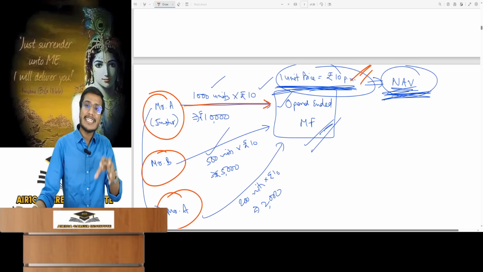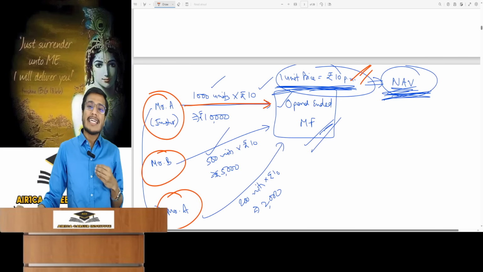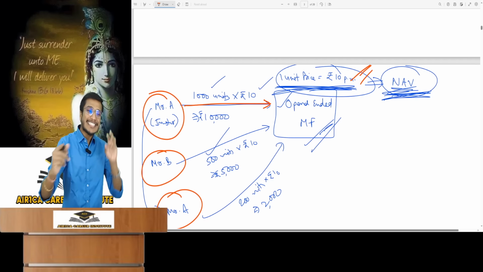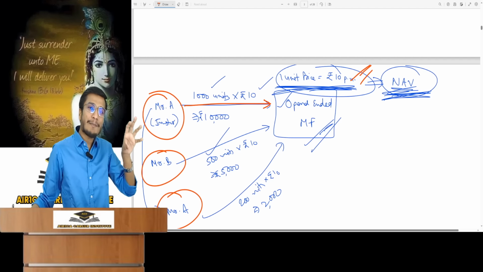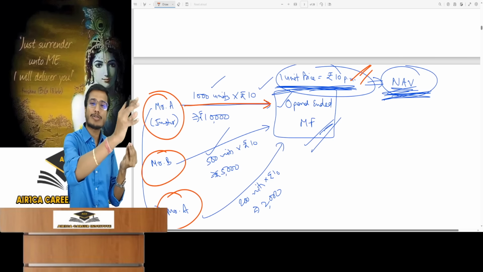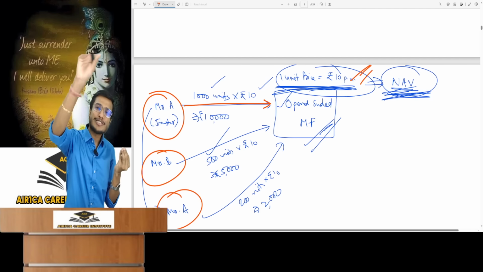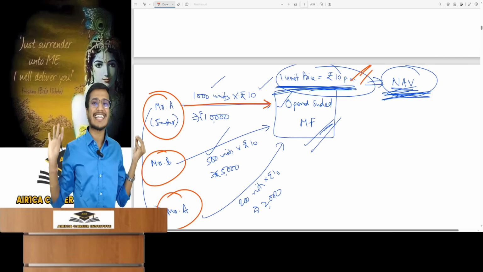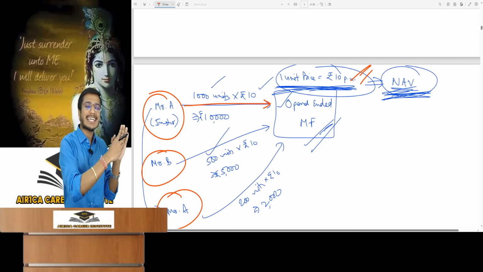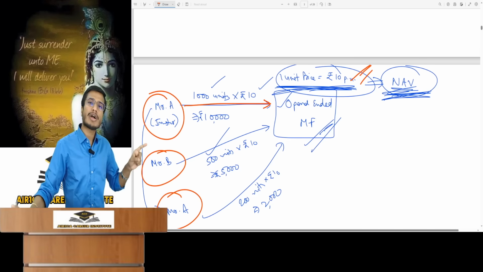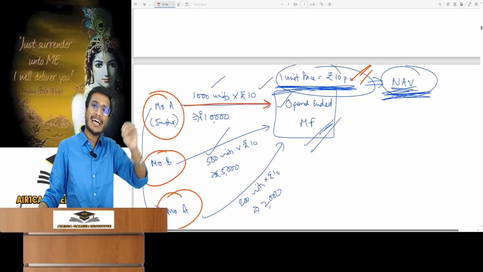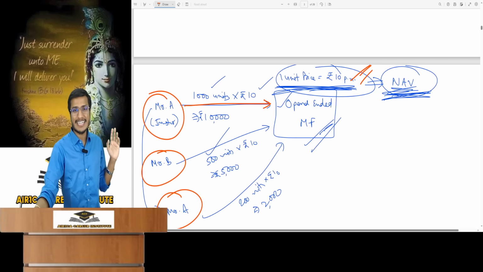This means that if it is an open-ended fund, then the investor has the ability to directly buy and sell units from the open-ended fund itself at any given time. If we look at company shares, a company just issues shares in the market once and the capital becomes fixed. After that, shareholders buy and sell shares among themselves in the stock market. They can't go to the company and say, please give us new shares. But if the company brings a further public offer, FPO, in the future, then it's a different matter. Otherwise, the shareholders have to buy and sell among themselves in the share market.